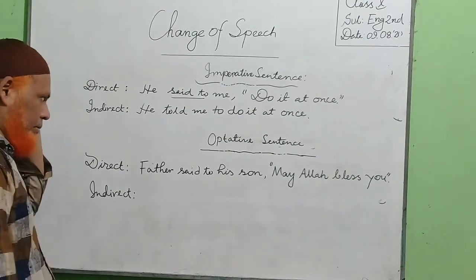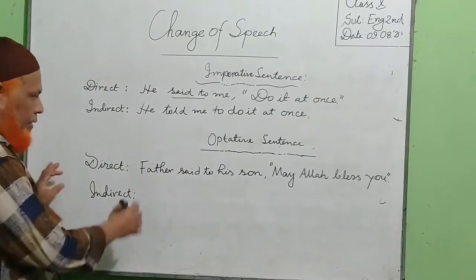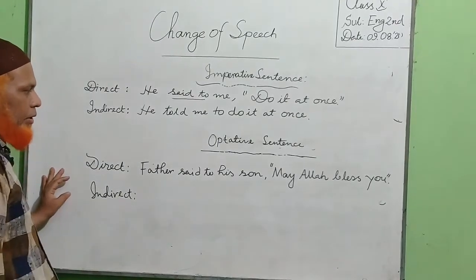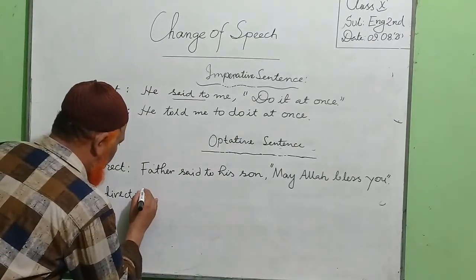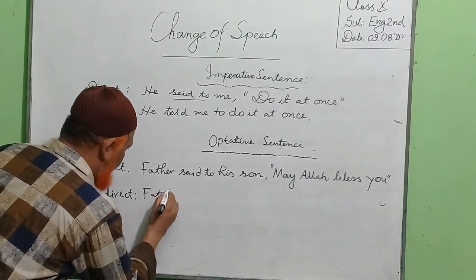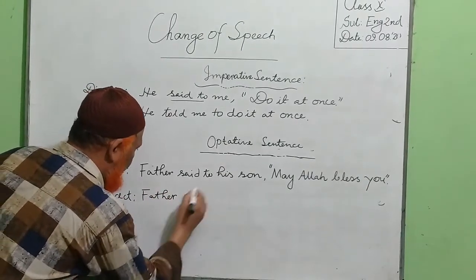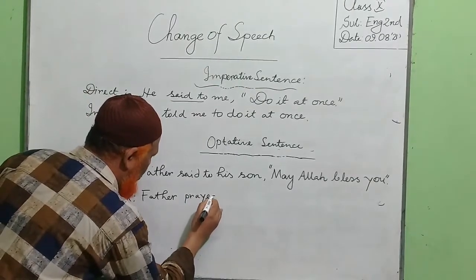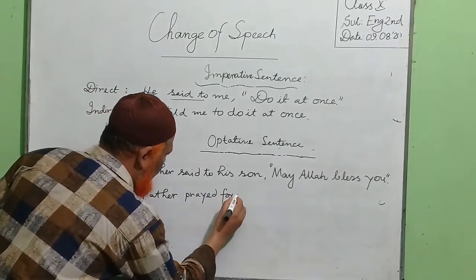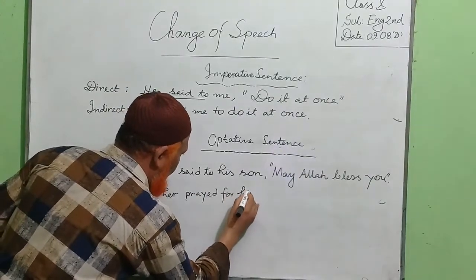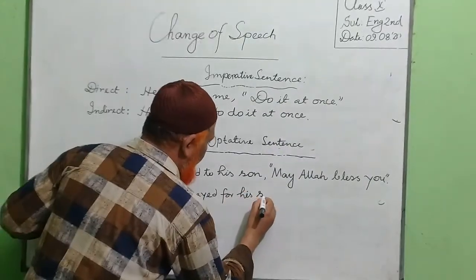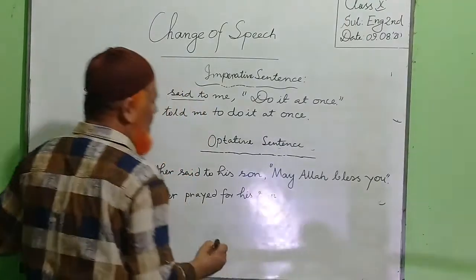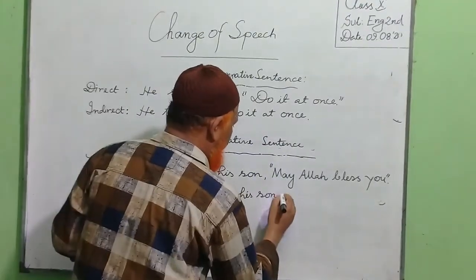In this phase, we'll discuss the optative sentence. Father said to his son, may Allah bless you. Okay, we will use in indirect: Father prayed for his son that. The connector must be that.